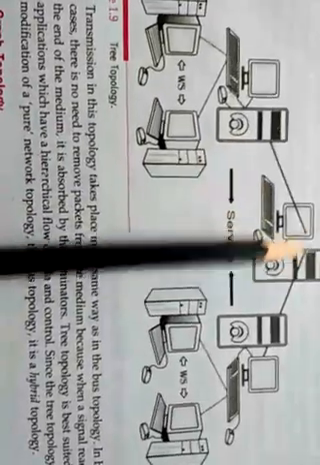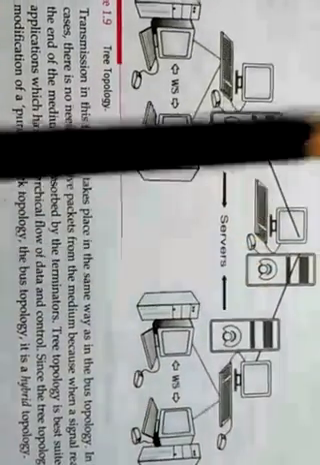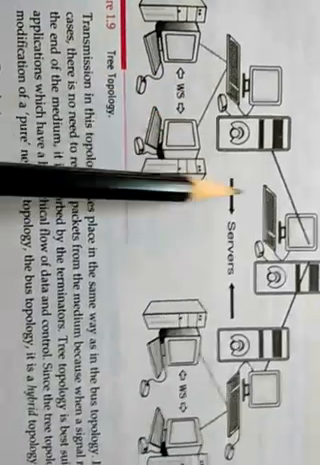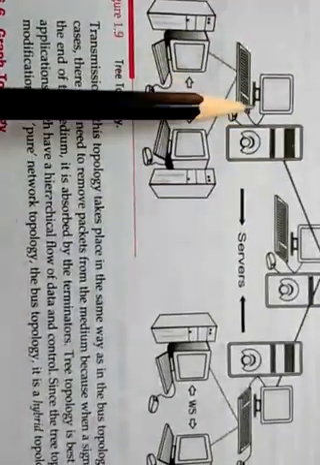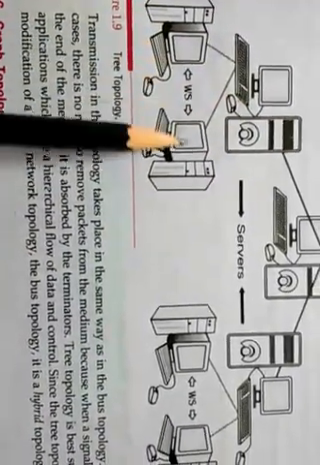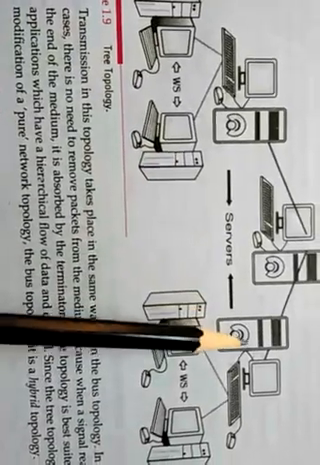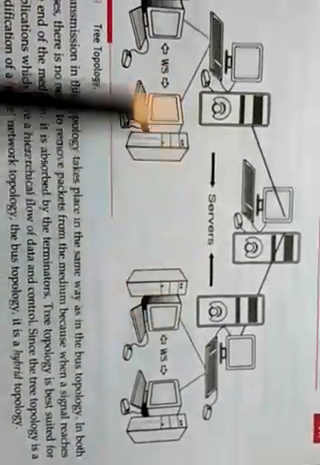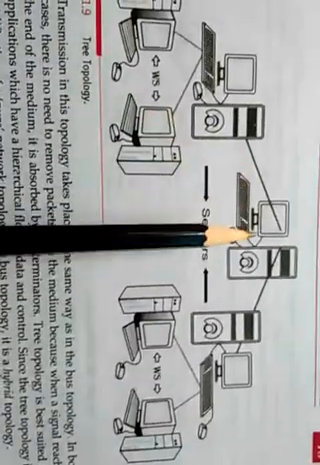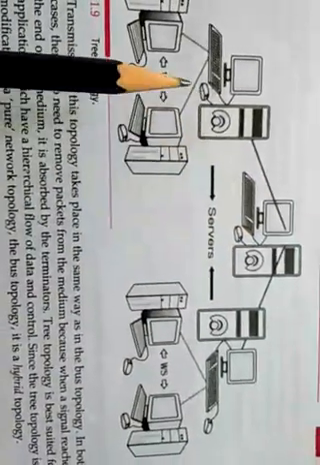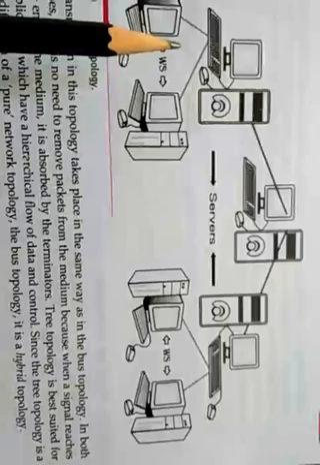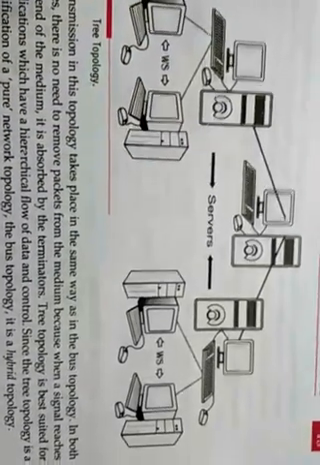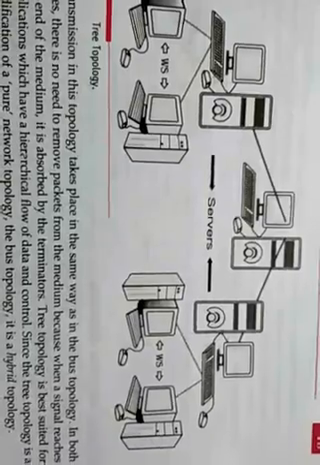If this server is down, the department work will not be affected because this work will be done from the other server, and only the work that depends on data coming from the main server will not be completed. So this is one of the advantages of the tree topology in an organization when there are different departments.